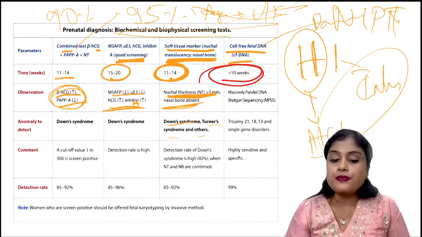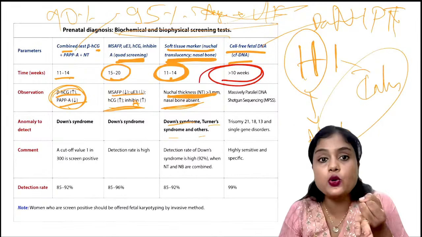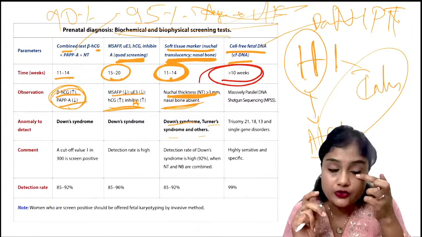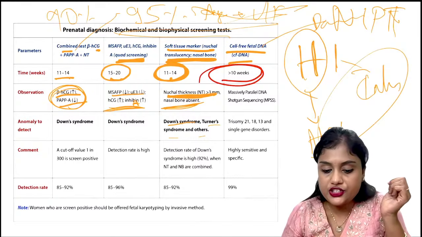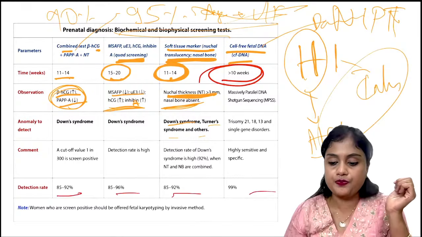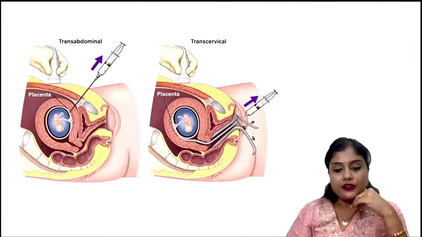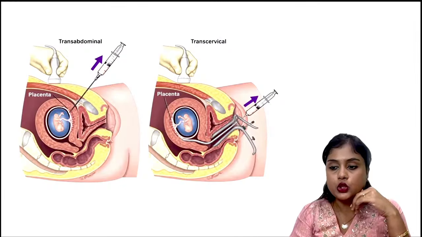Correct. Okay, so I hope you have understood now what are the markers, which gestation we do, and what is the thing which raises. This is also very important for how you will counsel your patient further. So detection rate also I've given you just below it. Now you will tell me what is the procedure that is shown in figure 1. This is figure 1 and this is figure 2.